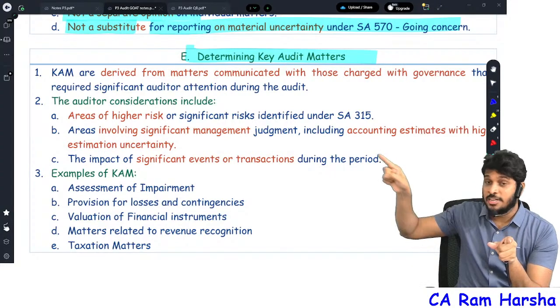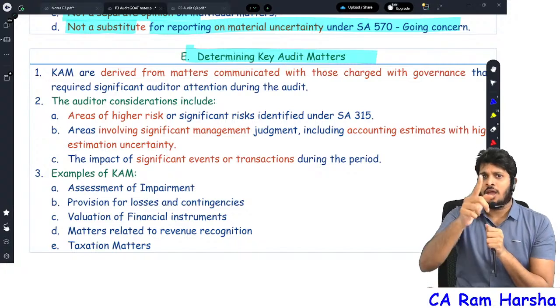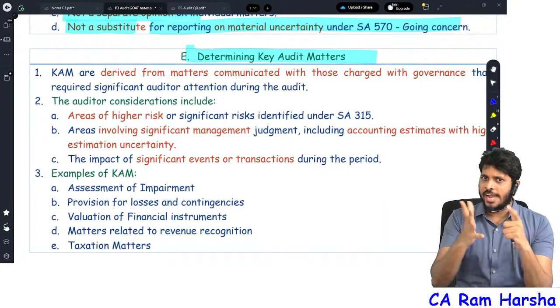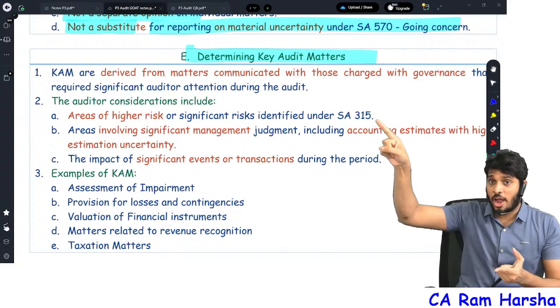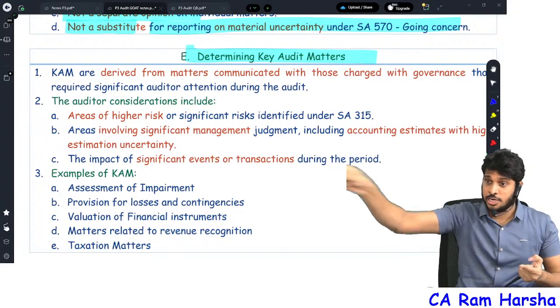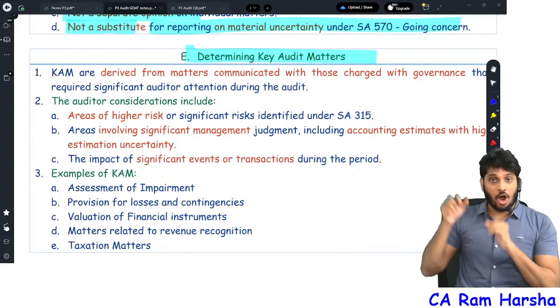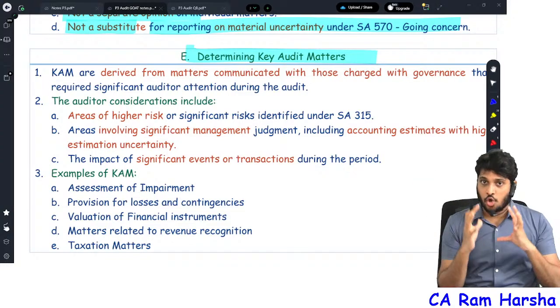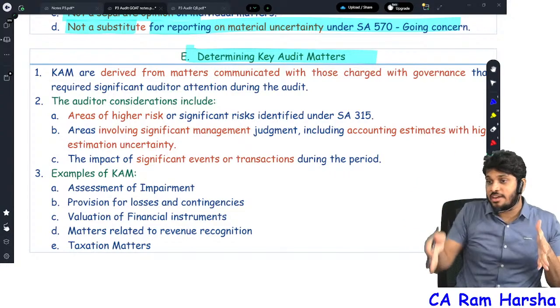Hey shareholder, please read note number 40. That is emphasis. Other matter para: hey shareholder, 6,000 branches, I didn't audit, their report was given to me, so that's how I gave the opinion. Hey shareholder, another joint auditor gave a separate audit report, please refer. Key audit matter: hey look, in the company I did audit, some important audit area is loans and advances. Loans and advances is 60% of the total assets. This is how I verified loans and advances.